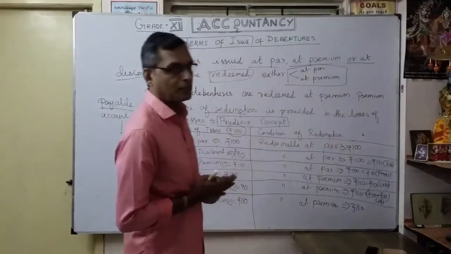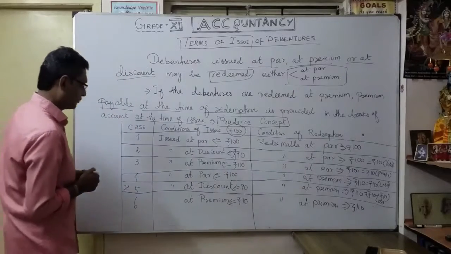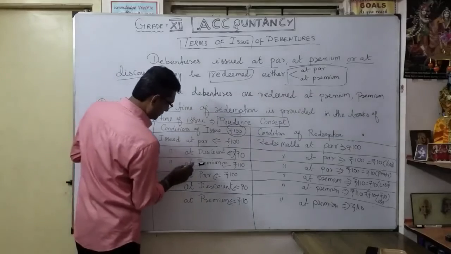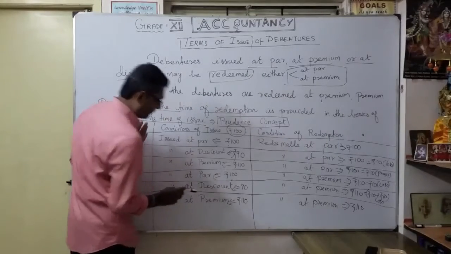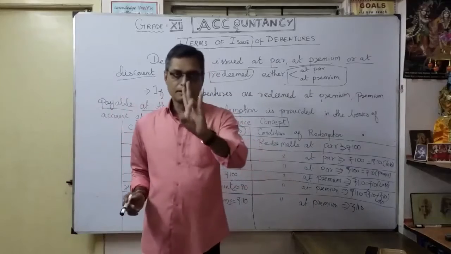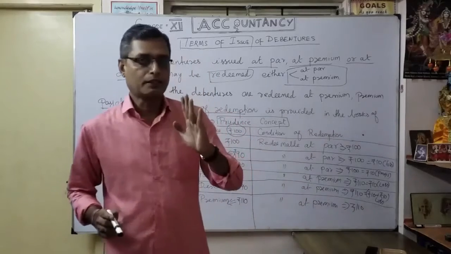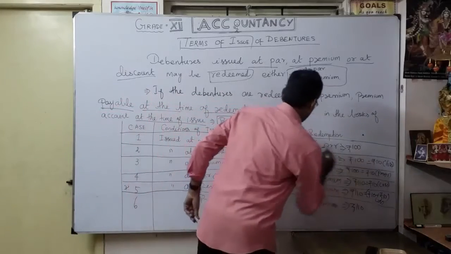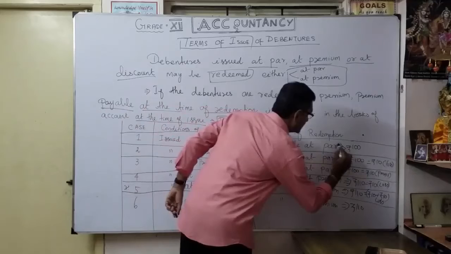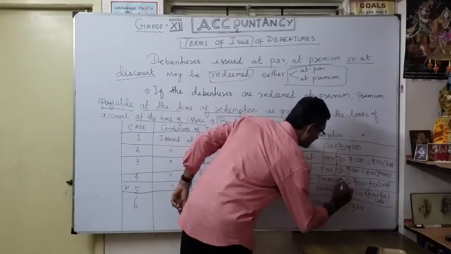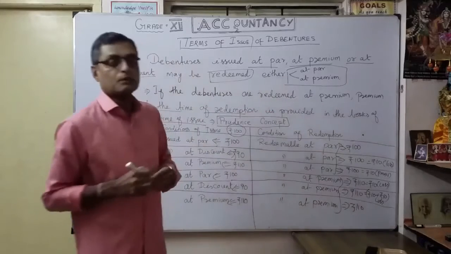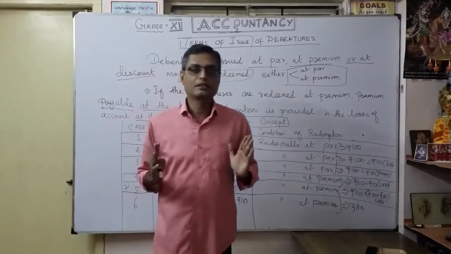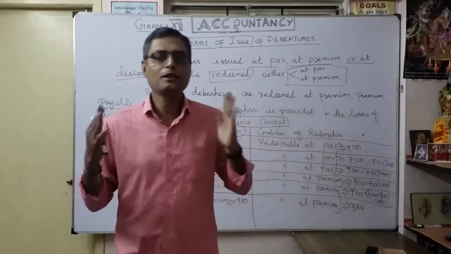That's very, very important. The situation, how are you going to memorize? Listen carefully. Here there are two bifurcations. Here issued at par, discount, premium. But for redemption, there are only two possibilities. You can redeem at par or premium. Understood? Here up to par, here up to premium. No question of redeemable at discount. Take common sense, common logic. You can follow it with your common sense.